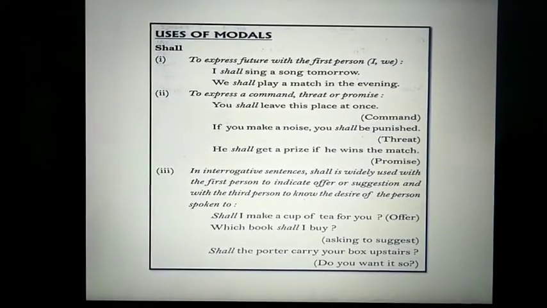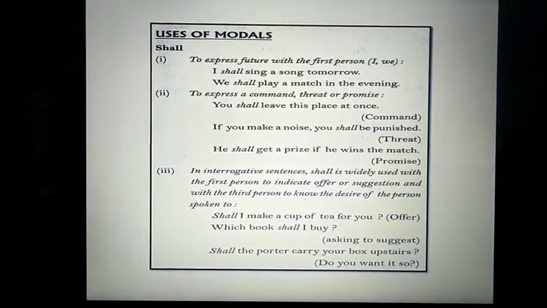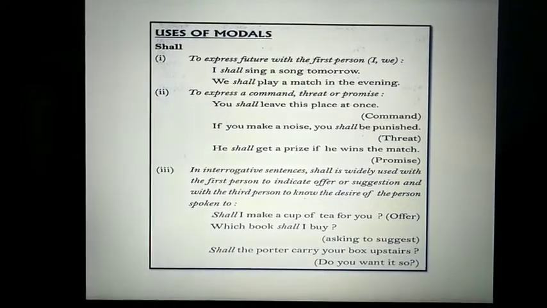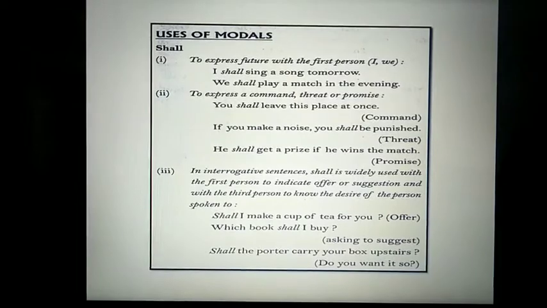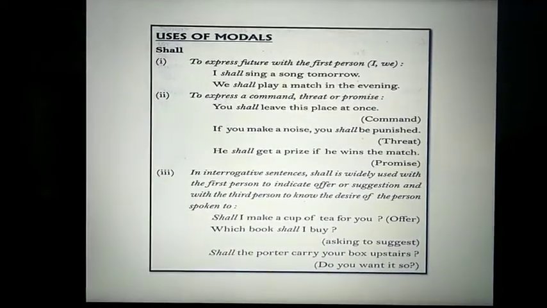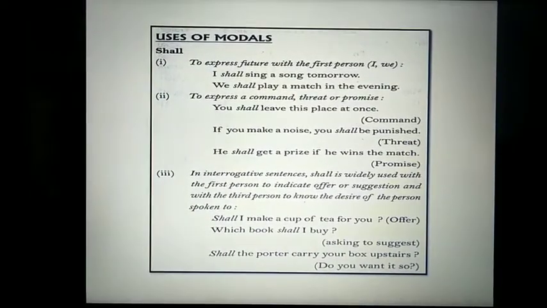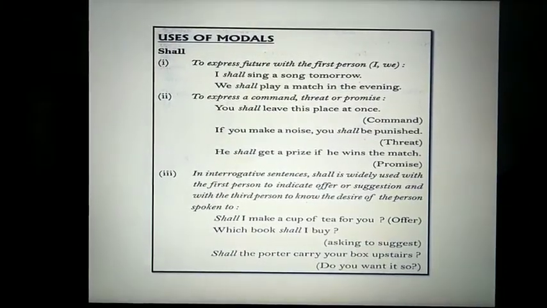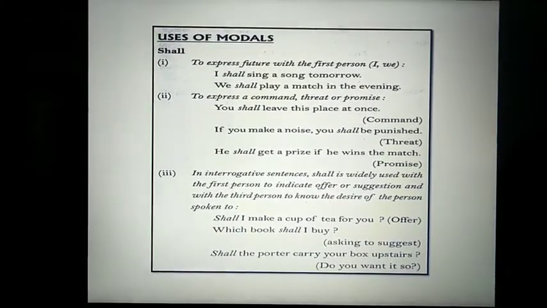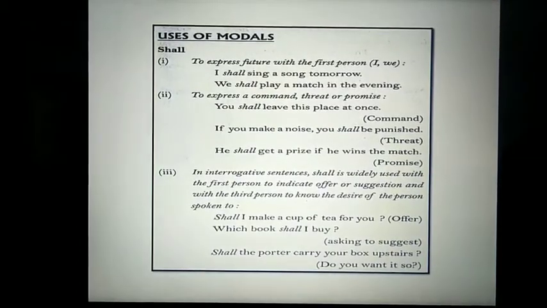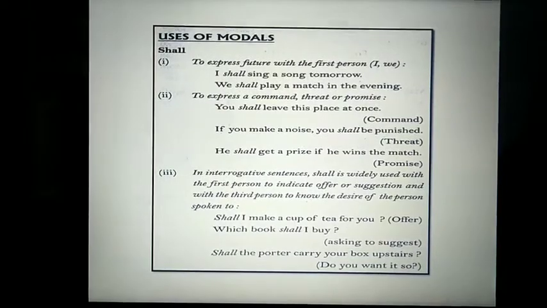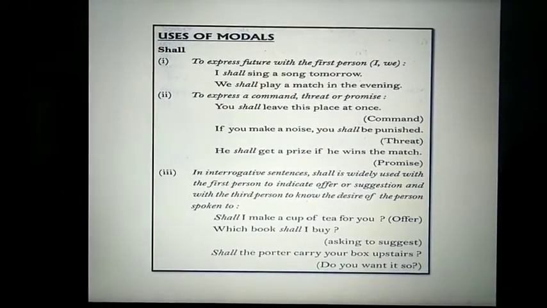In interrogative sentences, shall is used with the first person to indicate offer or suggestion and with the third person to know the desire of the person spoken to. We are taking the example of offer. It is, shall I make a cup of tea for you? So, this is an offer. Which book shall I buy? This is a suggestion. A person is asking for a suggestion.